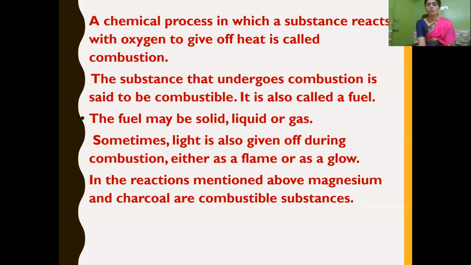So a chemical process in which a substance reacts with oxygen to give off heat and light, or heat, is called combustion. And the substance that undergoes combustion is said to be a combustible substance. These combustible substances are called fuel. Here, the two examples we have seen are magnesium ribbon, which undergoes combustion, and charcoal, which is also combustible. Both are called fuel.